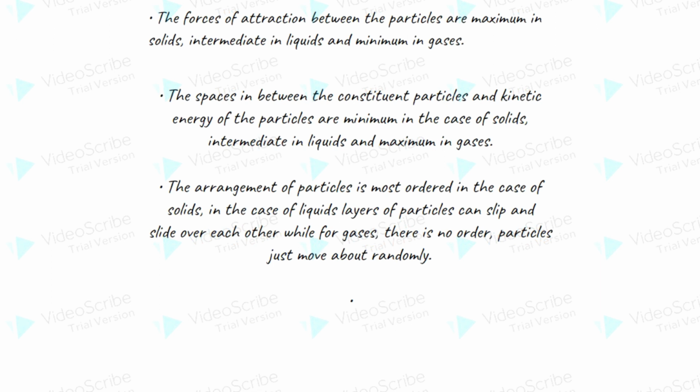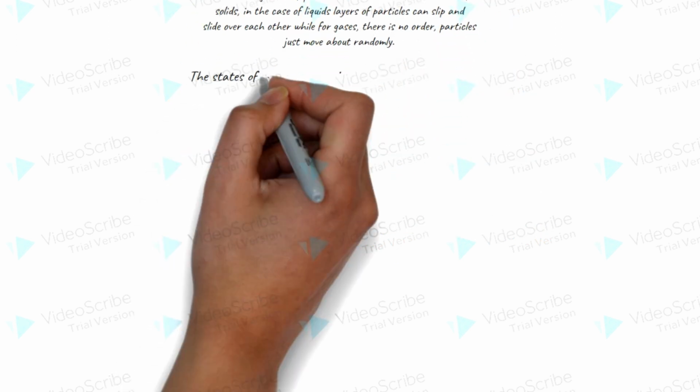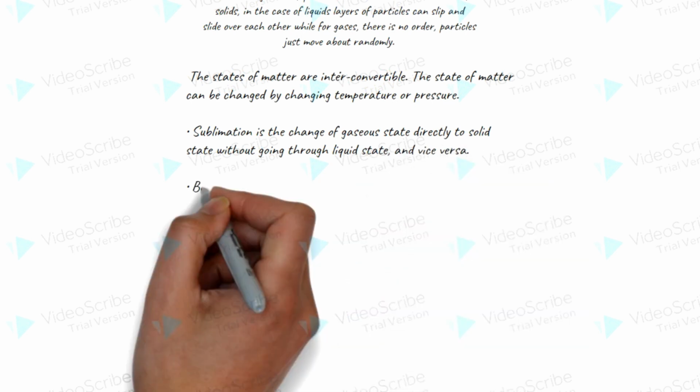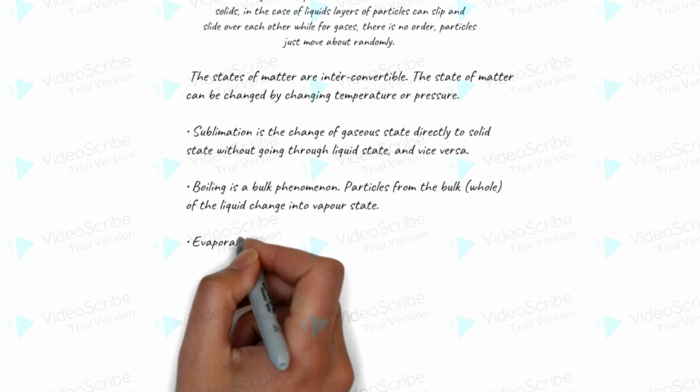The arrangement of particles is most ordered in the case of solids. In the case of liquids, layers of particles can slip and slide over each other, while for the gases, there is no order. Particles just move about randomly. The states of matter are interconvertible. The state of matter can be changed by changing temperature or pressure.